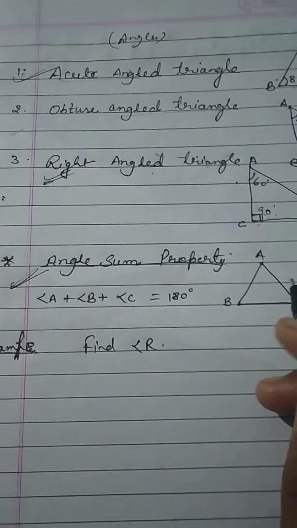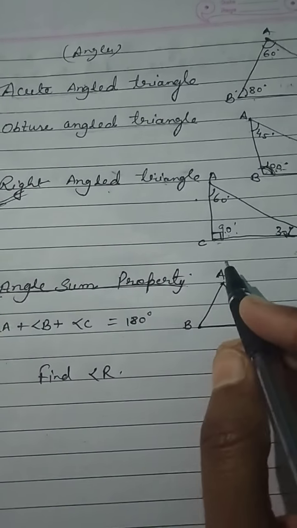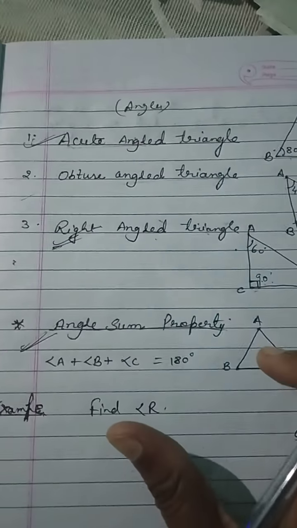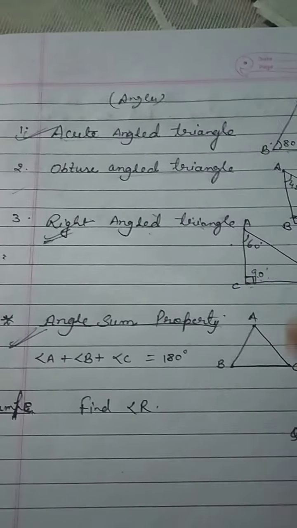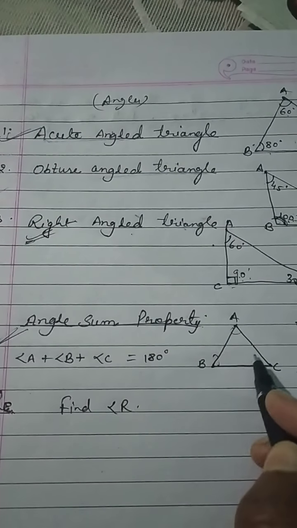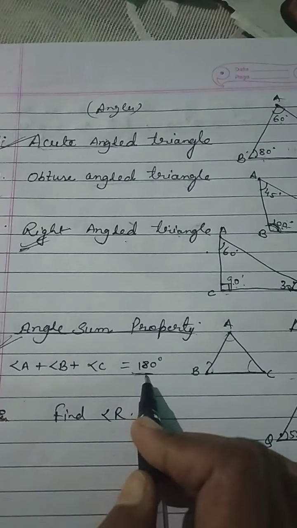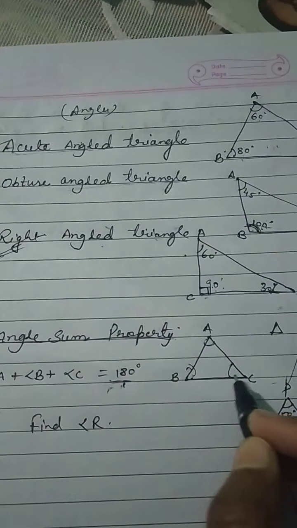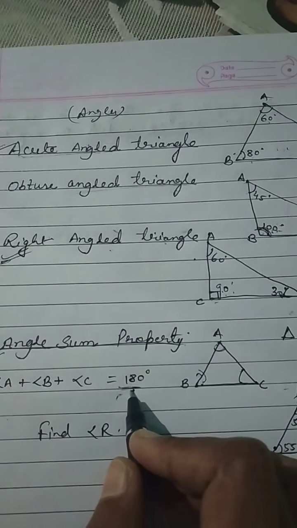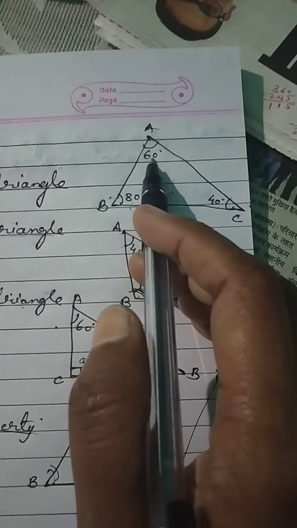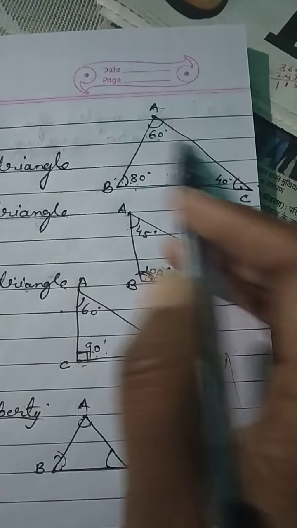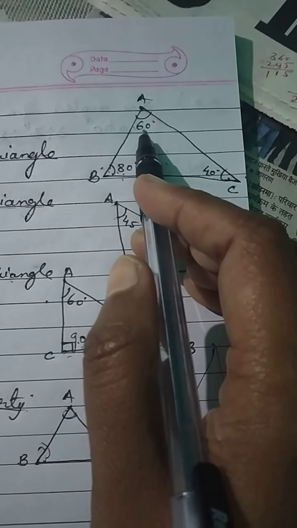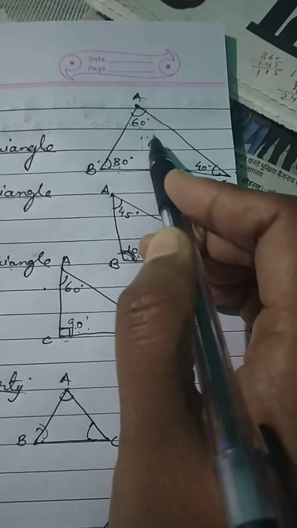It says that in any triangle, whether a triangle is very small or it is a very big triangle, any triangle of this world, the sum of three angles is always equal to 180 degree. Means angle A plus angle B plus angle C is equal to 180 degree. Always. You can see in acute angle triangle also, just add up all the angles, you will see its sum is 180 degree. 80 plus 40, 120, 120 plus 60, 180. Its sum is 180 degree.